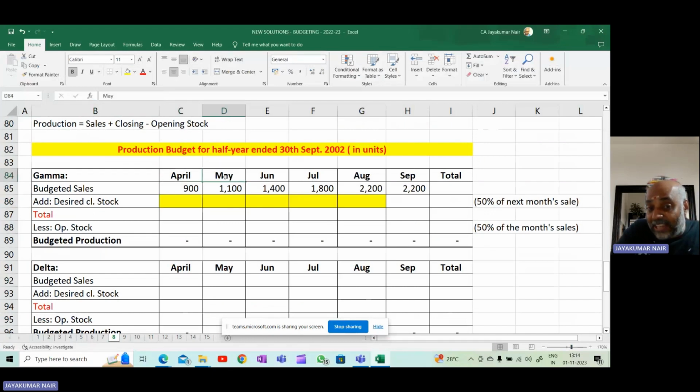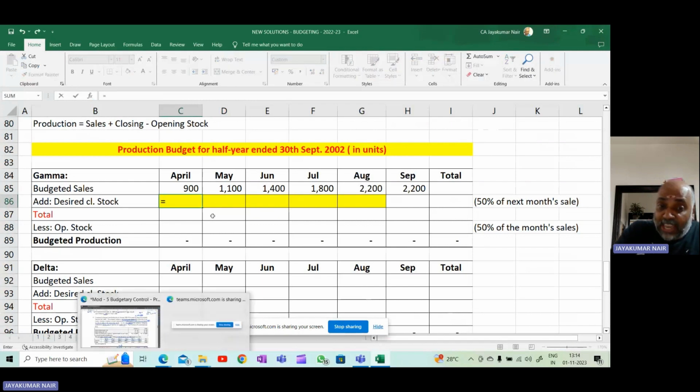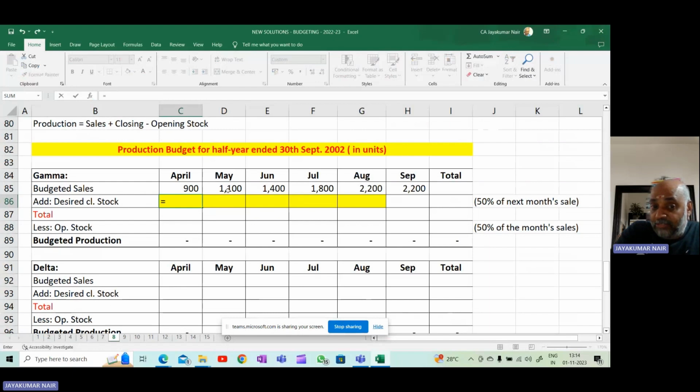I have to see the next month's sales. Next month's anticipated sales is 1,100 units. I should have closing stock which is equal to 50% of May's sales. So 1,100 into 50% I should have as closing stock.